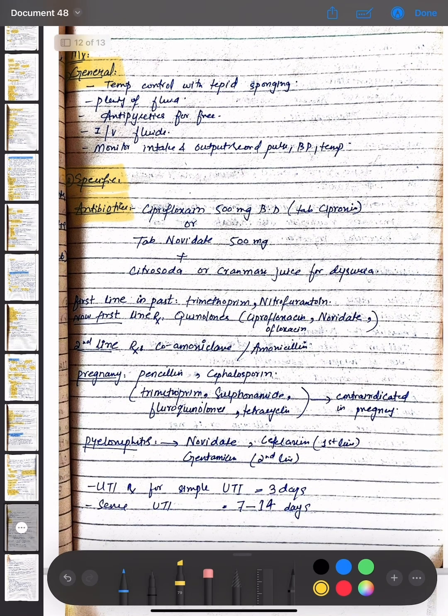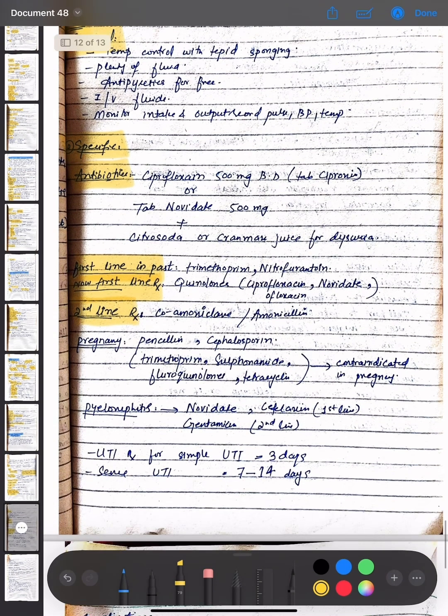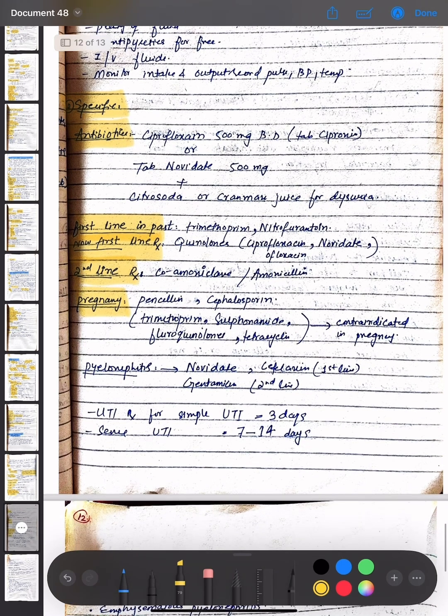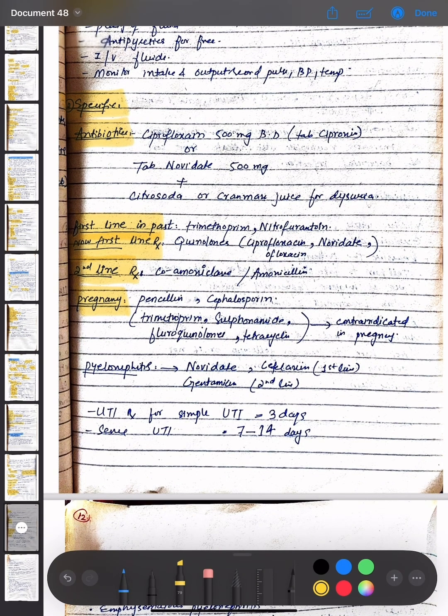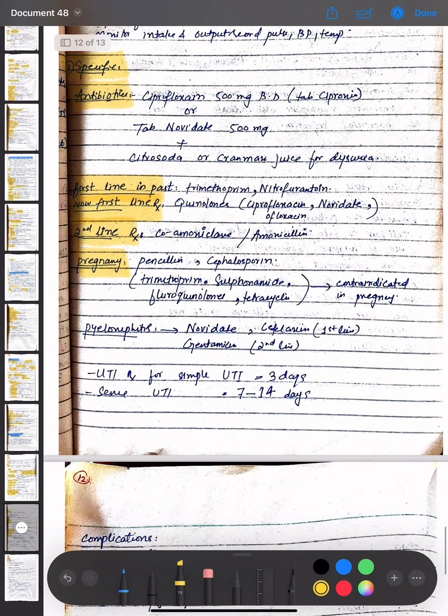The first line in the past was trimethoprim and nitrofurantoin. Now first line treatment is quinolones, that is ciprofloxacin, nalidixic acid, and ofloxacin. The second line treatment is co-amoxiclav and amoxicillin. In pregnancy, penicillins and cephalosporins are used. Trimethoprim, sulfonamides, fluoroquinolones, and tetracyclines are contraindicated in pregnancy. For pyelonephritis, nalidixic acid and cefixime are first line and gentamicin is the second line of treatment. Treatment for simple UTI is 3 days, and for severe UTI is 7 to 14 days.